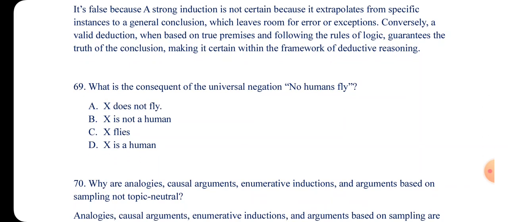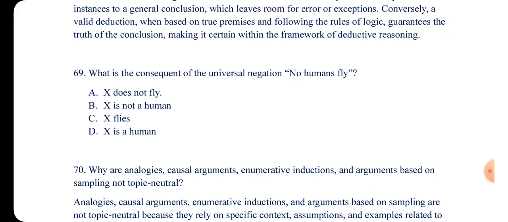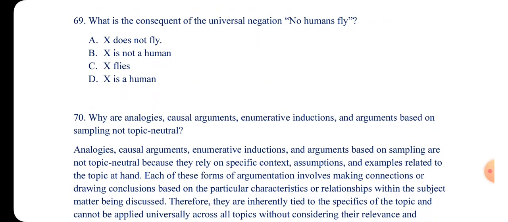Number 69. What is the consequence in the universal negation? If you say no humans fly, what will be the consequence? X does not fly. If X is not human, X flies, and then X is human. So the answer is: X does not fly. If I say no human being flies, I can proceed by saying that Akwesi does not fly. Do you get it? So that is the answer. X does not fly. That is E.